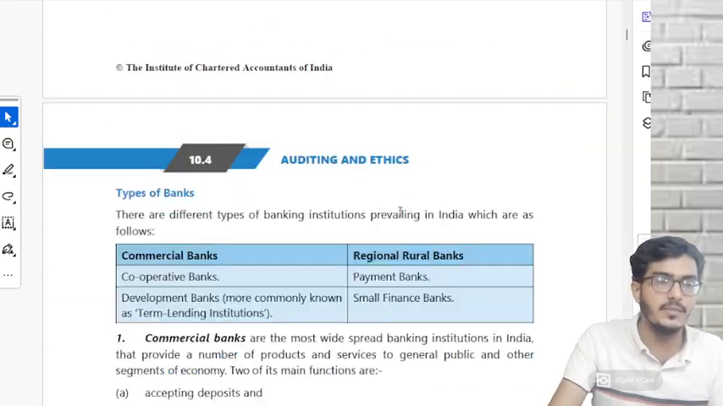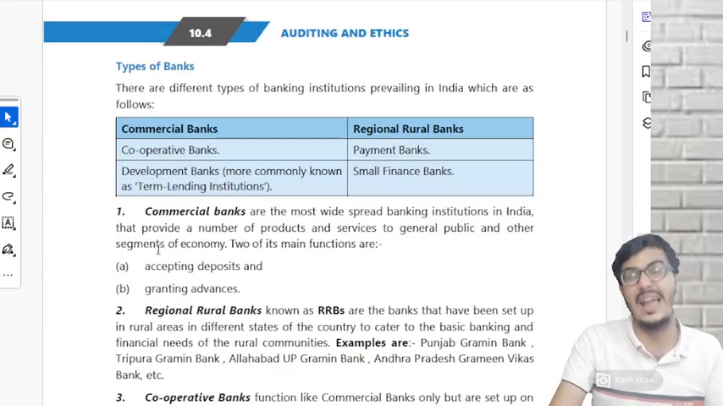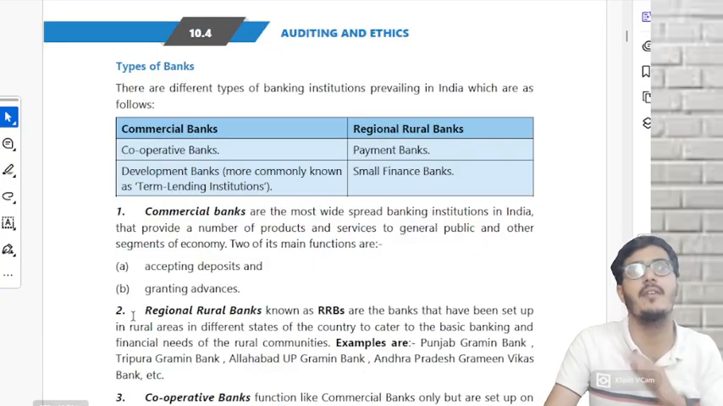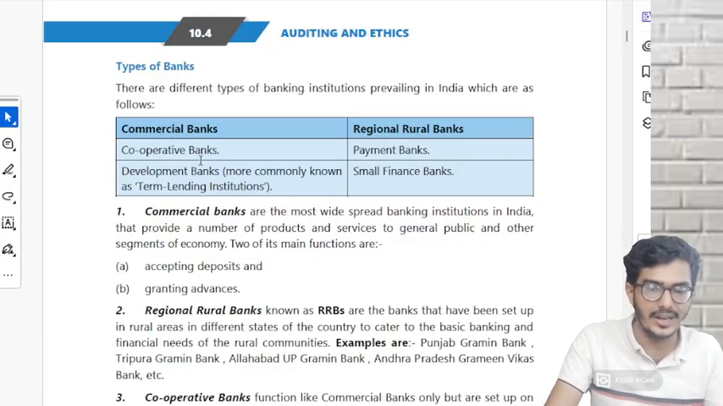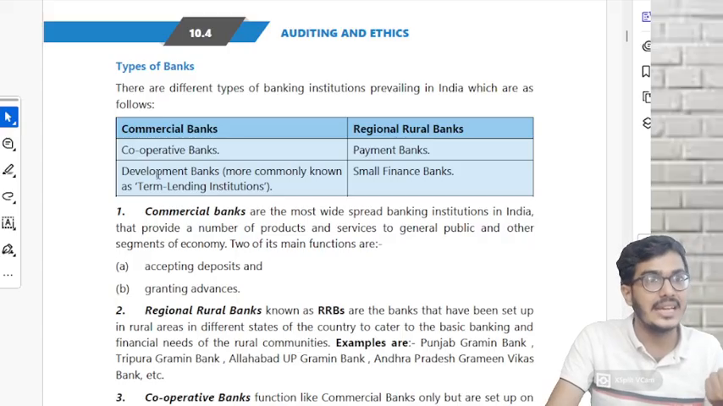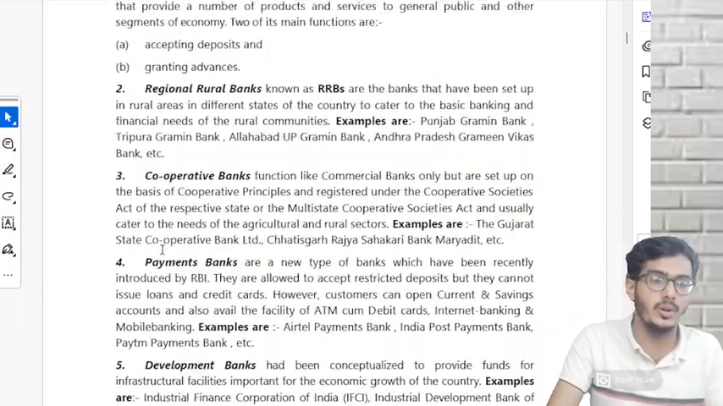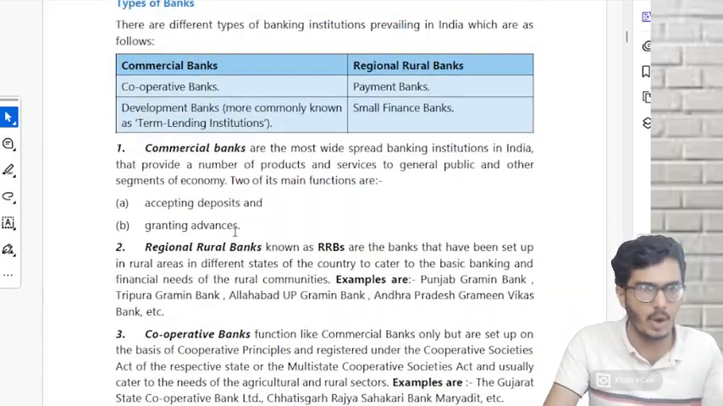First topic is introduction, which is bogus. Then comes types of banks, which is general knowledge they have never tested in the examination. Cooperative banks, payment banks, development banks, small finance banks. This and all they are not going to ask. See, can you see that in commercial banks? Commercial banks are normal banks.